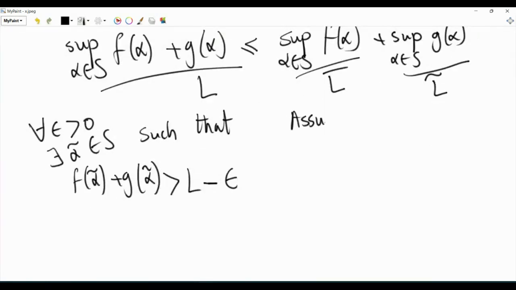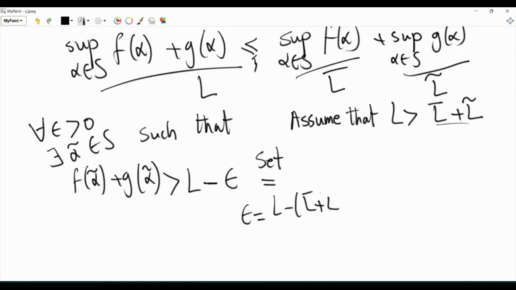Now, to have a contradiction, assume that we don't actually have this inequality. We have the opposite inequality. Assume that L is strictly greater than L bar plus L tilde. If this is the case, then L minus this sum is strictly positive. So what we can do is set epsilon equal to L minus L bar plus L tilde